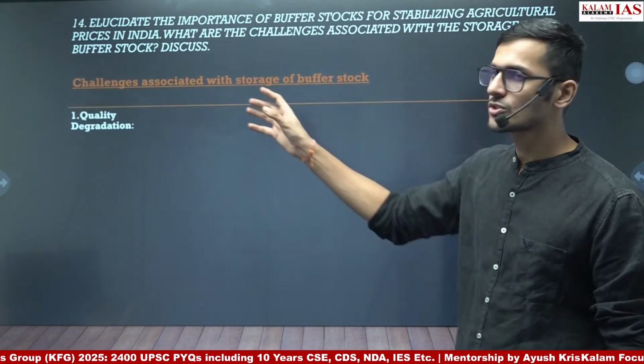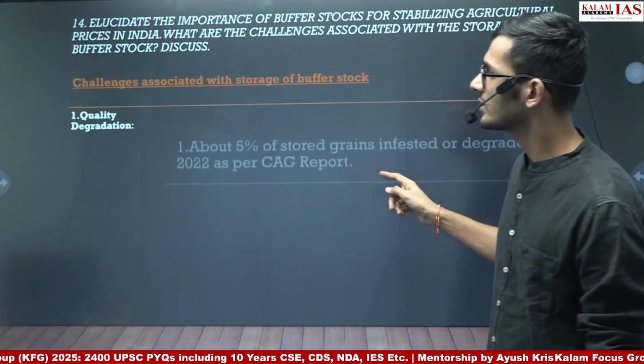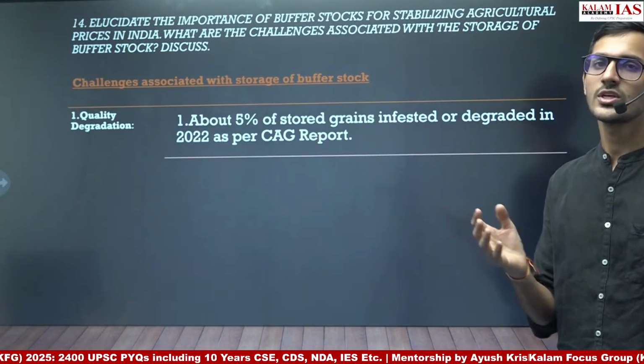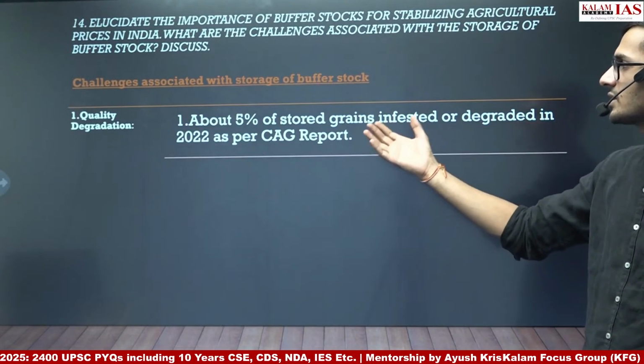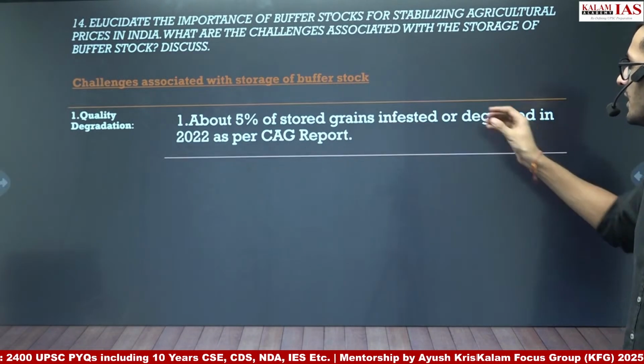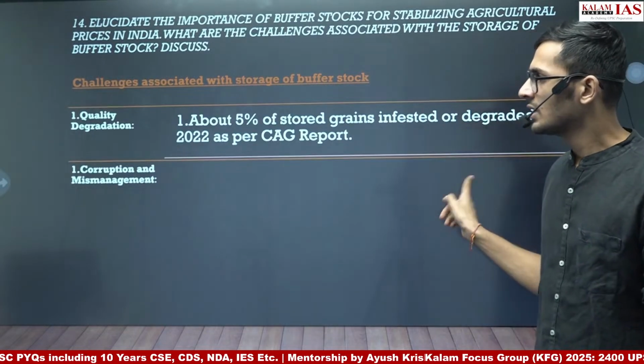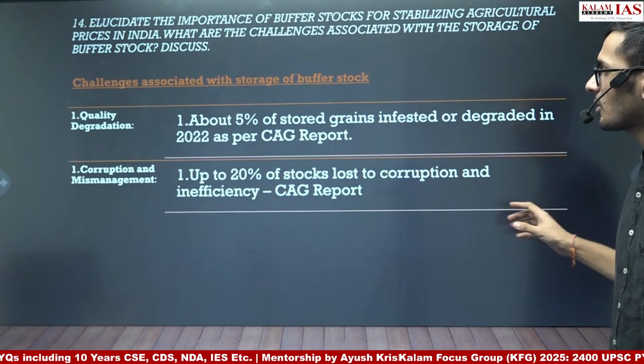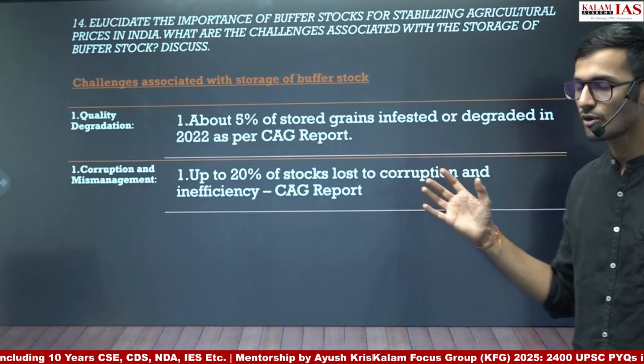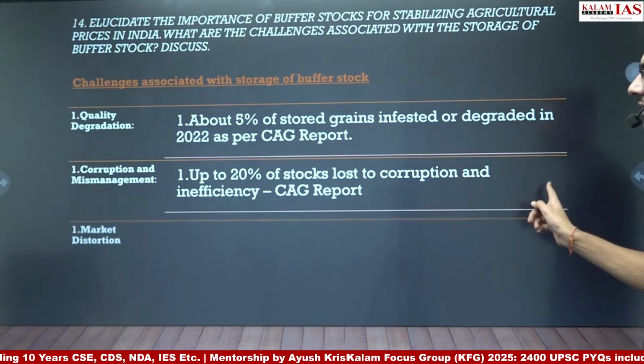Then another challenge could be quality degradation, because of the poor storage. So CAG report has said that about 5% of the stored grains infested or degraded, as per the CAG report of 2022. Corruption and mismanagement is another problem. CAG report said that up to 20% of the stocks lost to corruption and inefficiencies.